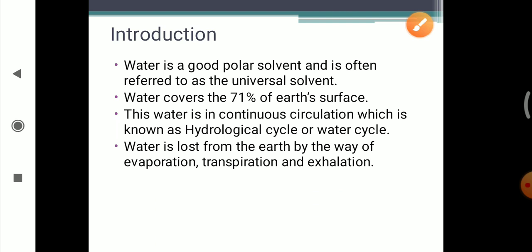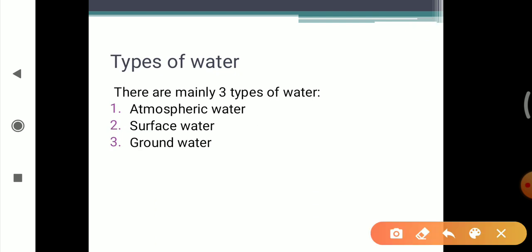Now we will see the types of water and sources of contamination. There are mainly three types of water: atmospheric water, surface water and groundwater. First, for today's lecture, we will study atmospheric water: in which form water is present in the atmosphere, and what sources contaminate the atmospheric water.